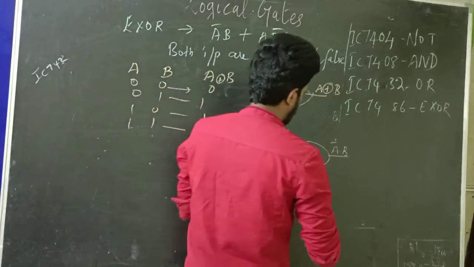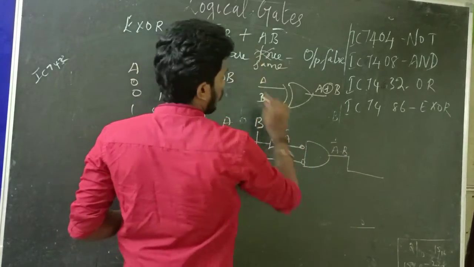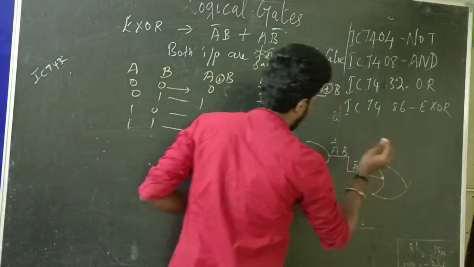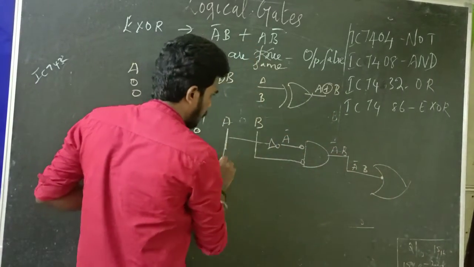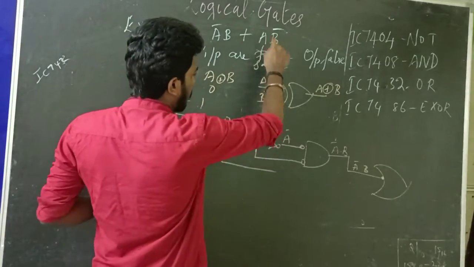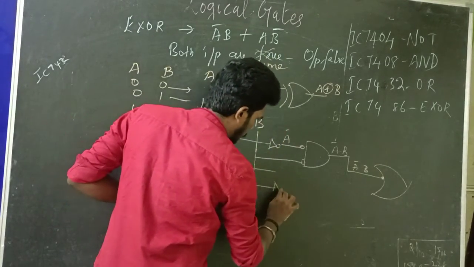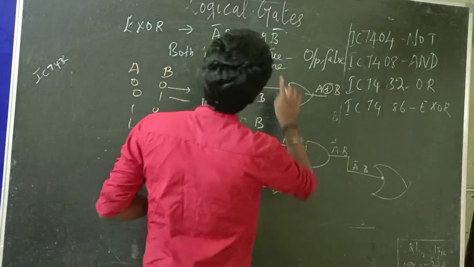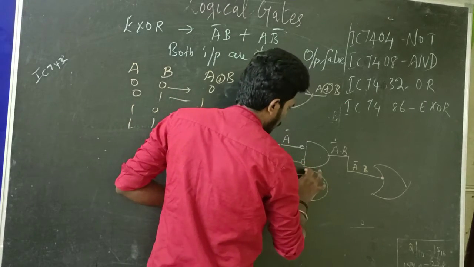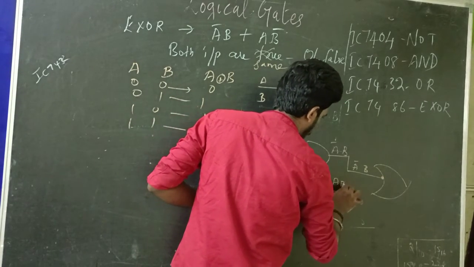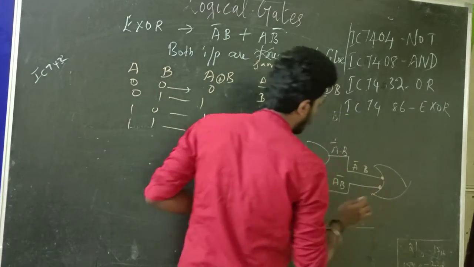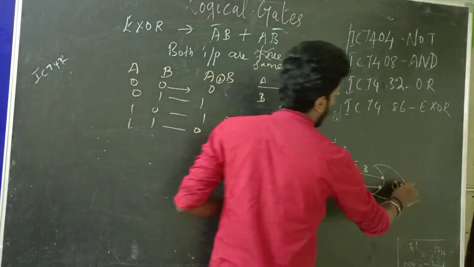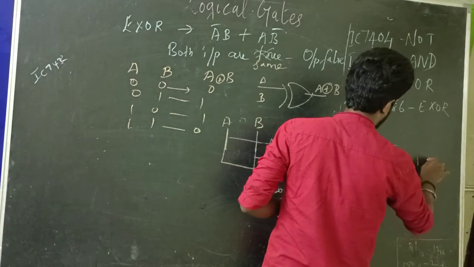Again, this result should be passed to an OR operator. So A bar B is passed to an OR operator. Next, what do I have? A is coming again. I need a B bar. So for this B, I am applying an inverter. This is B bar. This is just A. And again, an AND operation. Output will be A B bar. This output is also given to this OR operator. So the output will be A bar B plus A B bar.